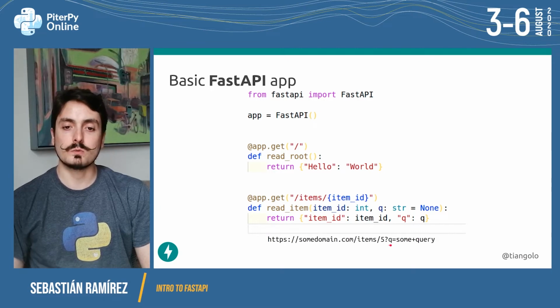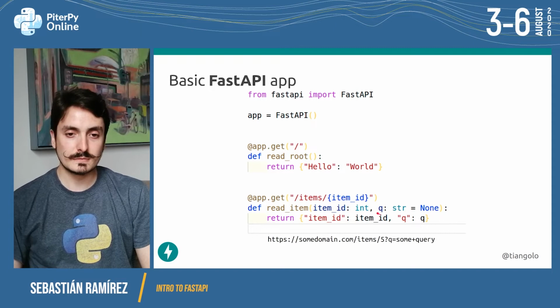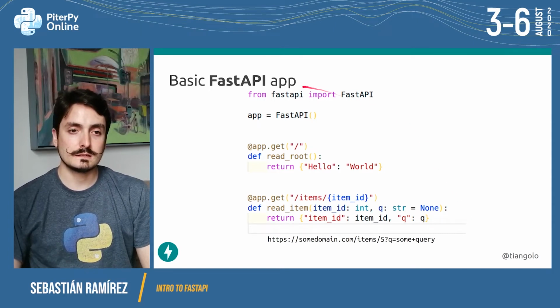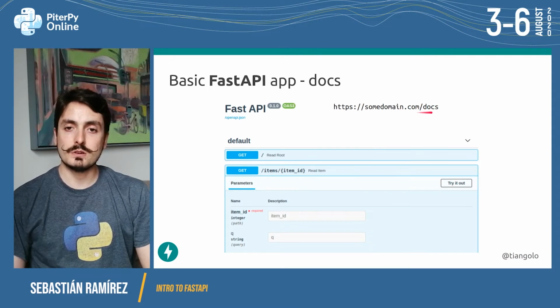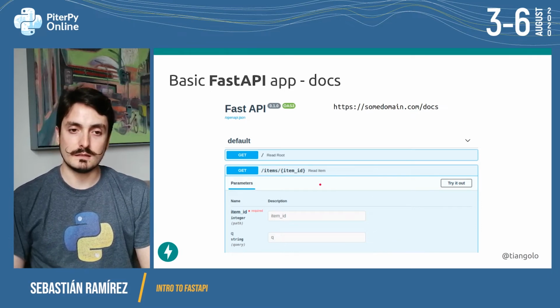After the question mark, we have q equals some query, and this value some query will be the value of this parameter Q here. And then from this simple code that we have here, if we go to /docs, we will get an automatic user interface for the API that documents the API live from the code that we wrote.